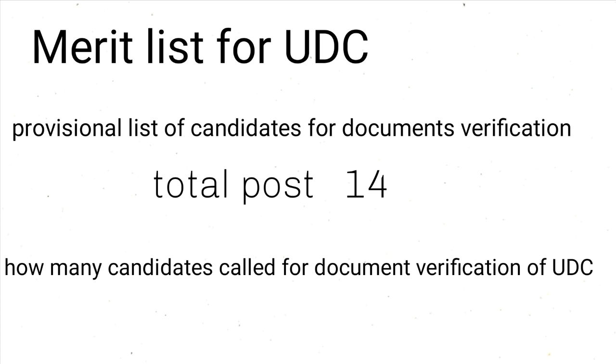Actually, what is merit list for UDC? UDC merit list means list of qualified candidates eligible for document verification. There are total 14 posts for UDC, so CCRAS will call at least 30 candidates for document verification. When CCRAS declared LDC cutoff marks, at the same time they should declare UDC cutoff mark also.